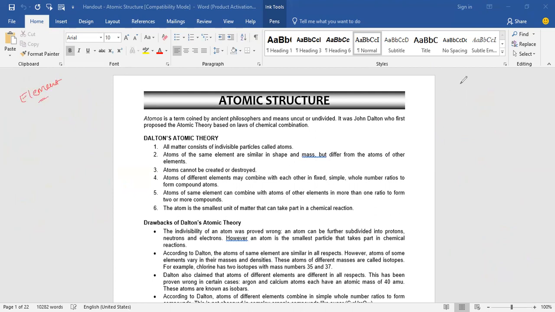Element is the singular unit. Compound is a mixture of elements. Element means that which is made up of only one type of atoms, right? Yes, sir. If you take iron, it is singular.